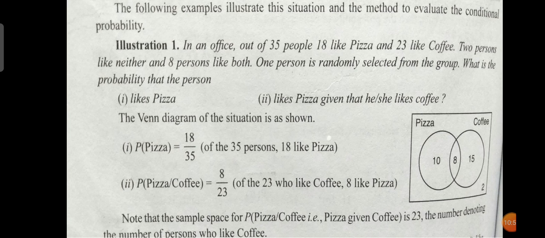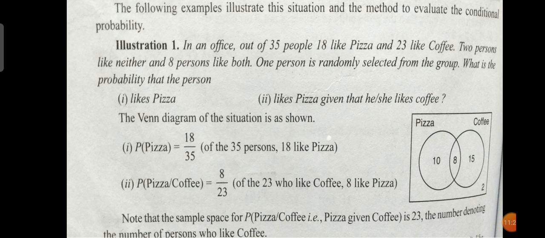Some examples have been given, and I am explaining one. In an office, out of 35 people, 18 like pizza and 23 like coffee. 2 persons like neither and 8 persons like both. One person is randomly selected from the group of 35.